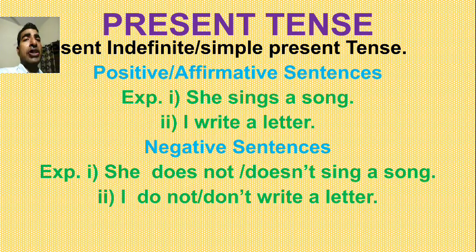So first I'll take present tense. Taking one or two examples, we will understand present indefinite or present simple tense. Positive: she sings a song, I write a letter. Here with the verb first form, V1, we add s or es. And in negative, in place of s or es, there will be do or does. So here: she doesn't or does not sing a song, and I don't or do not write a letter. Singular verb takes does, and plural takes do.